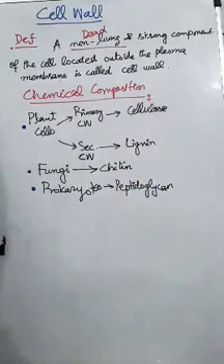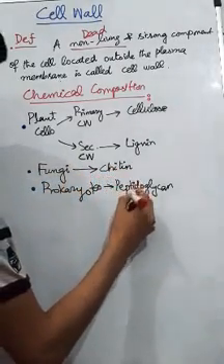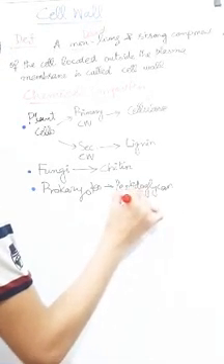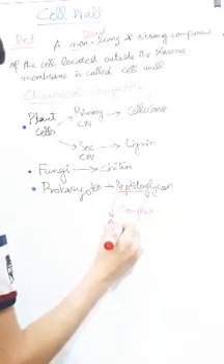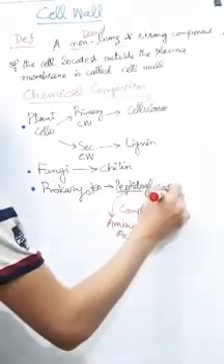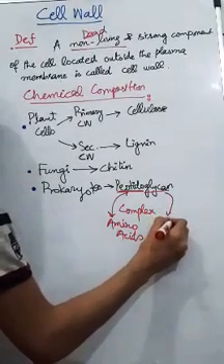Now what is peptidoglycan? It is a complex of peptido amino acids and glycan, that is the sugars or the carbohydrates.